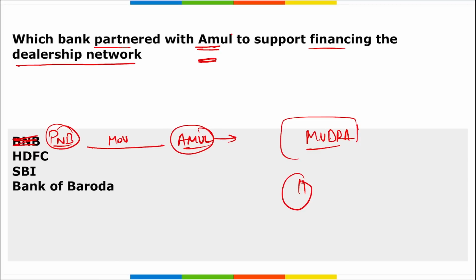So it is PNB that will be helping Amul finance its dealership network, an MOU has been signed for the same, and the amount will be provided under the Mudra scheme, that is the Micro Units Development and Refinance Agency Limited scheme.